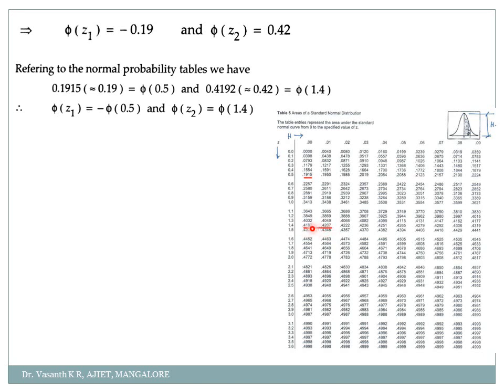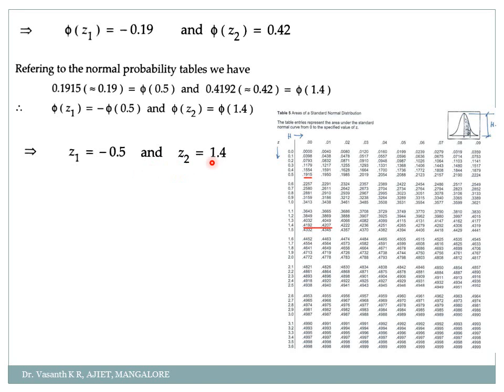Which value can I choose? Either you can choose 0.4192 or 0.4207. It will not make much difference at all. So don't be confused thinking that if I have selected this, it may be wrong. No, not at all. Either you can choose this or this, but I have chosen 0.4192, so its value is 1.4, correct?